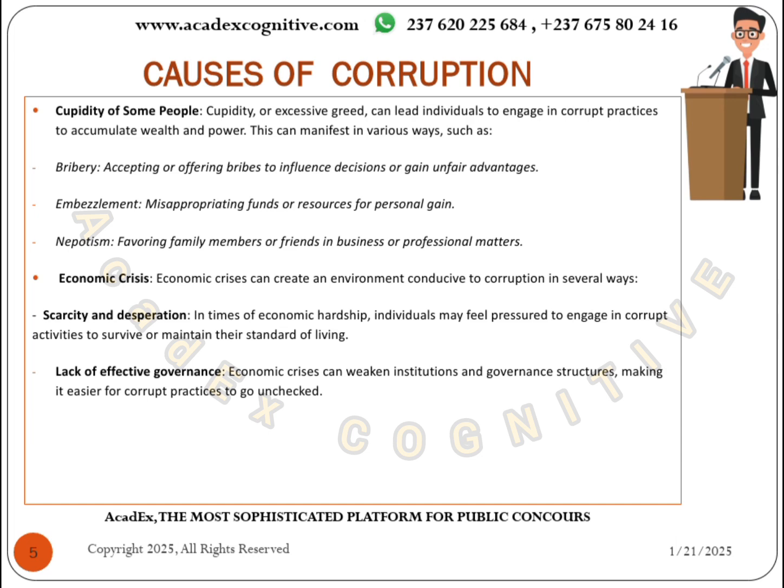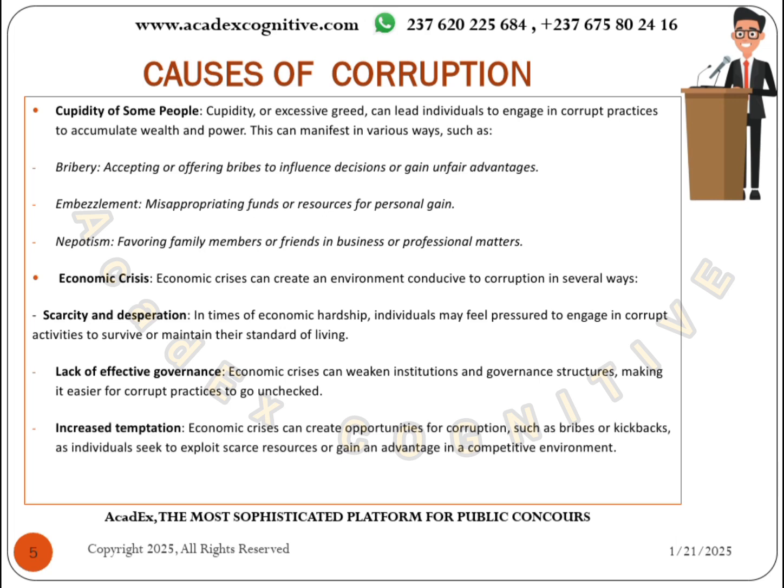As well, economic crisis can be manifested in a lack of effective governance. Economic crisis can weaken governance and institutional structures, and this makes it easier for corruption to be practiced, and it also makes it difficult for the practice of corruption to be checked. It makes it difficult when there is not effective governance.